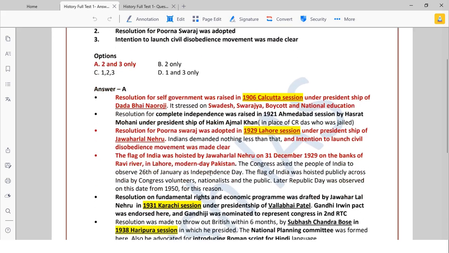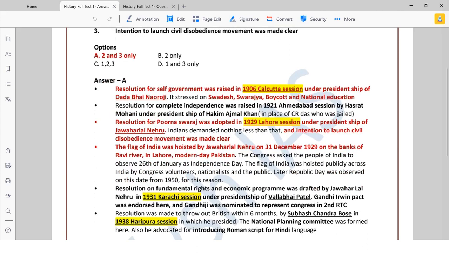Okay. So now if you see, I have highlighted important sessions also. Resolution for self-government was raised when? 1906 Calcutta session, where the president was Dadabhai Naoroji. Like that you study: 1906 Calcutta session, Dadabhai Naoroji. And what all happened? Swadeshi, Swarajya, boycott, national education, everything nationalizing. That was what we demanded from the British.